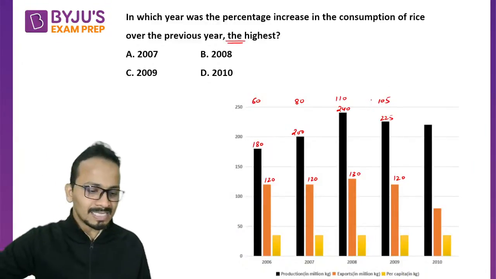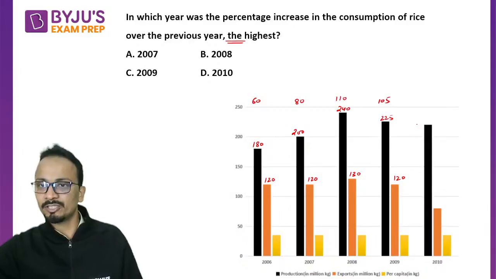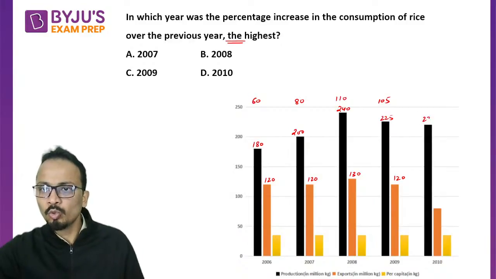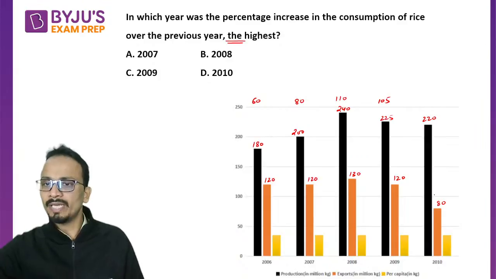So you can see that the consumption has decreased in this case. Further, 220 is the production and the exports are around 80. So in this case 220 minus 80, you can calculate the value. So 220 minus 80, that is 140.